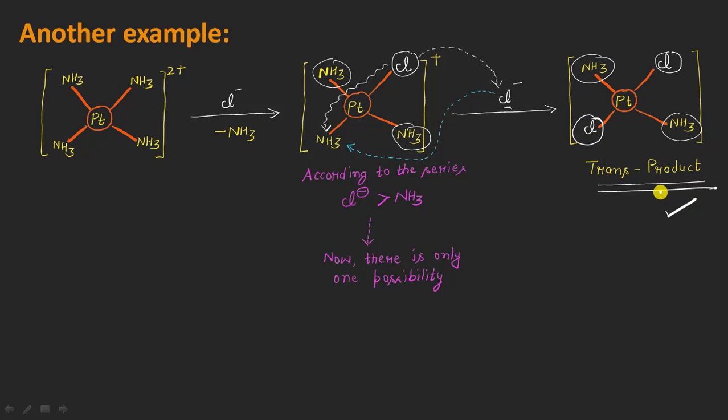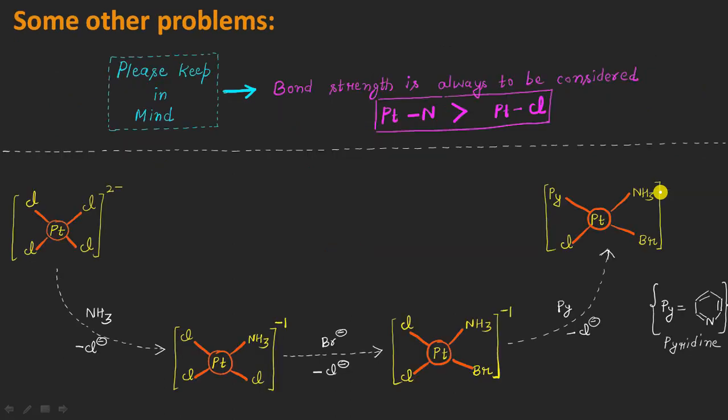So this was another example explaining how the trans effect takes place in the case of square planar complexes of platinum. And after that, some other problems are there.